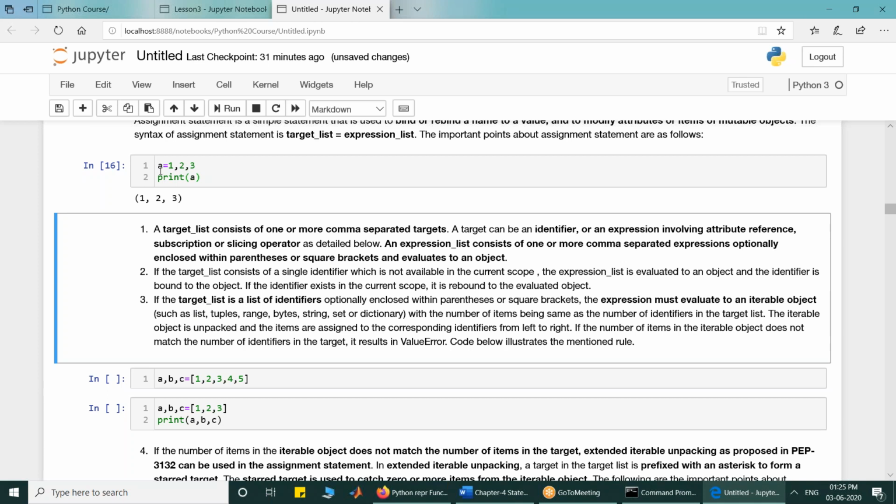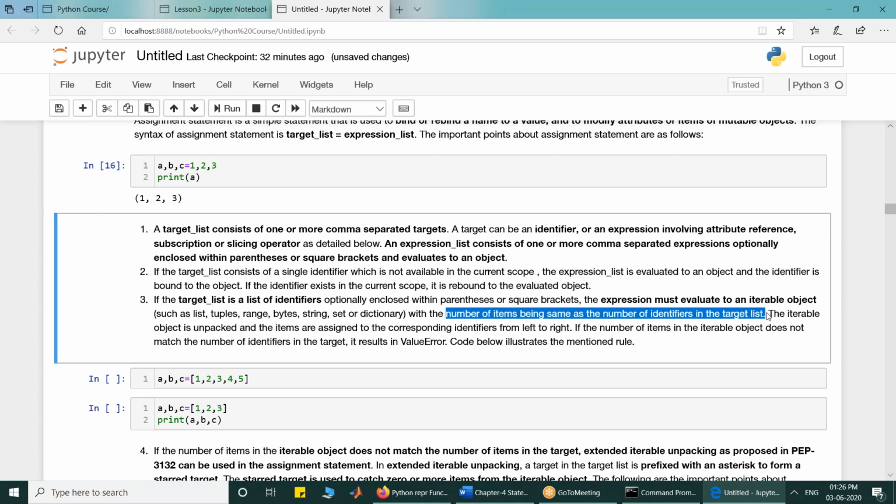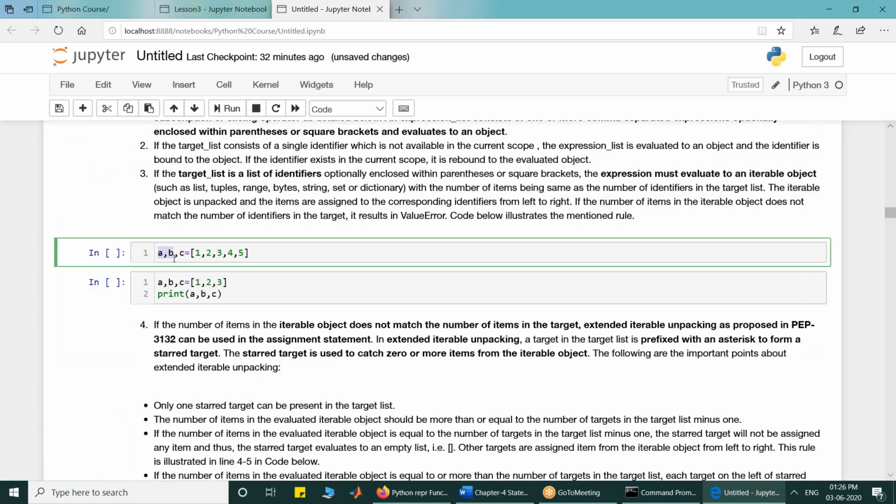The third rule says that if the target list is a list of identifiers like we discussed previously, A, B, C, then the expression on the right side must evaluate to an iterable object, and the number of items in the iterable object must be the same as the number of identifiers in the target list on the left side.